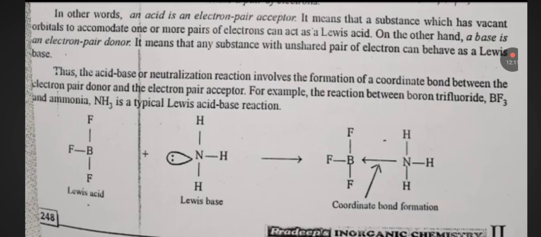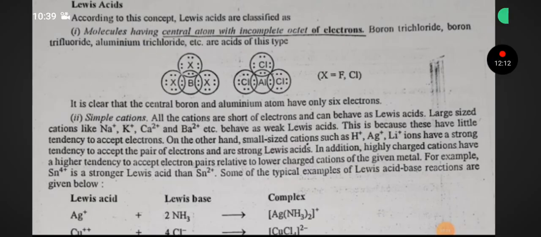Lewis acids. According to the concept, Lewis acids may be classified as molecules having a central atom with an incomplete octet of electrons. Boron trichloride, boron trifluoride, and aluminium trichloride are Lewis acids of this type. It is clear that the central boron and aluminium atoms have only 6 electrons.